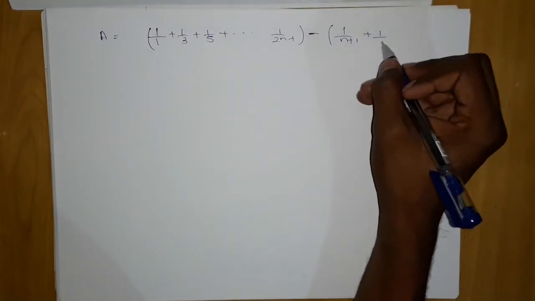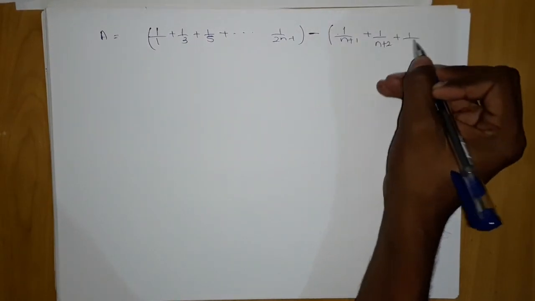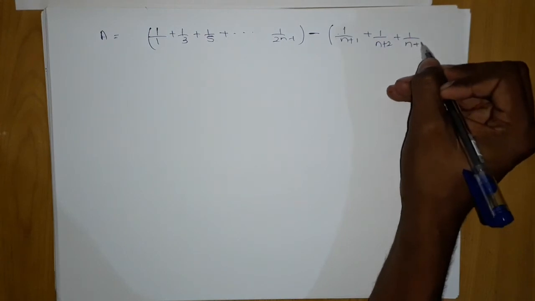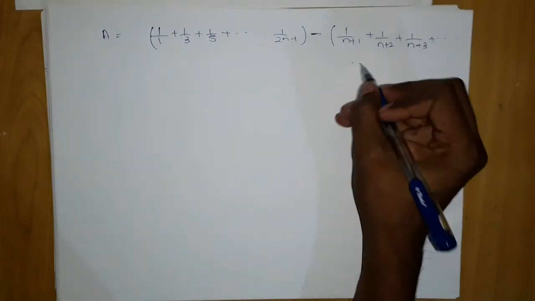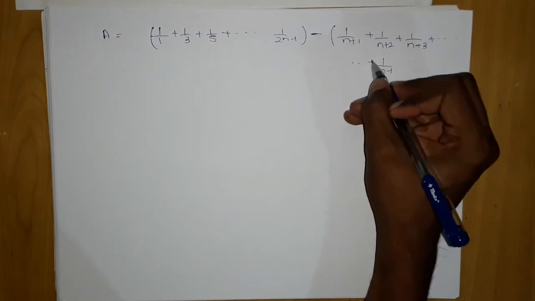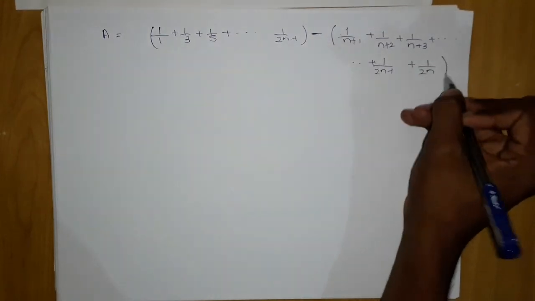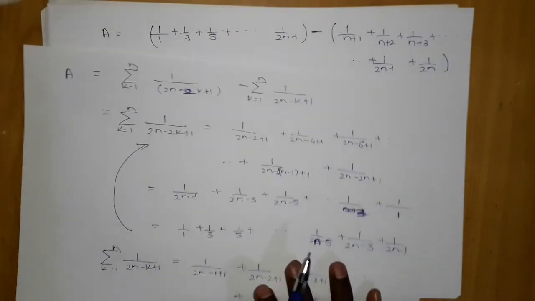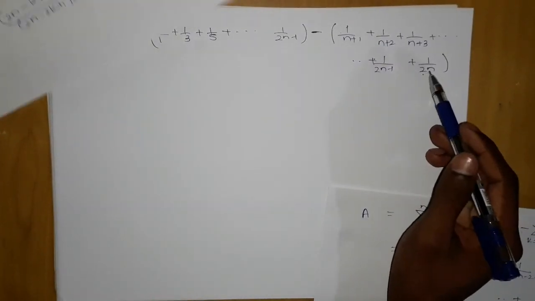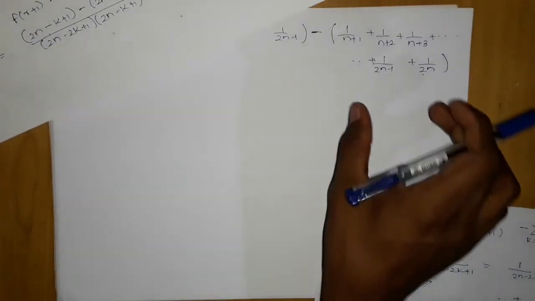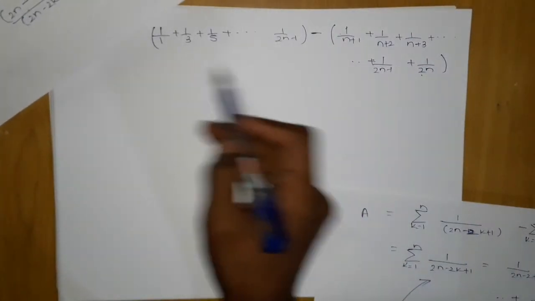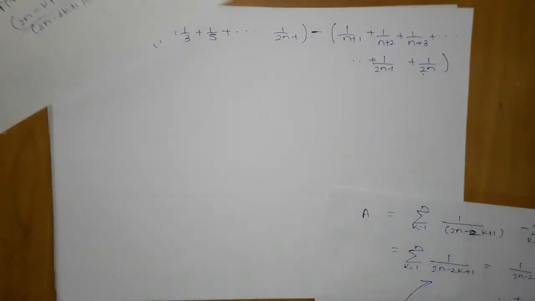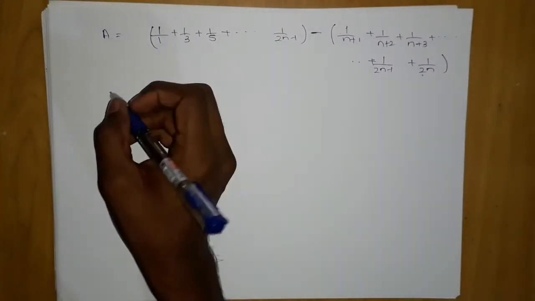So 1 upon n plus 1, 1 upon n plus 2, 1 upon n plus 3, and so on till 1 upon 2n minus 1, and lastly 1 upon 2n. So what can we do? Now we have a and we have b. In b there are n terms, and here we have till 2n terms. If I add them, we will have a complete set of 2n terms, and this we can calculate separately.